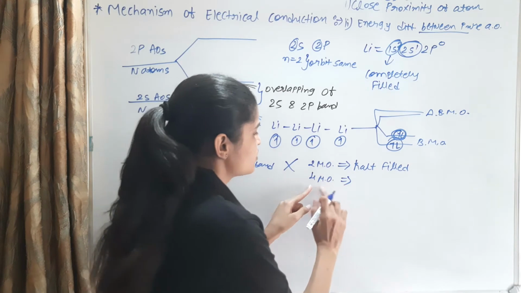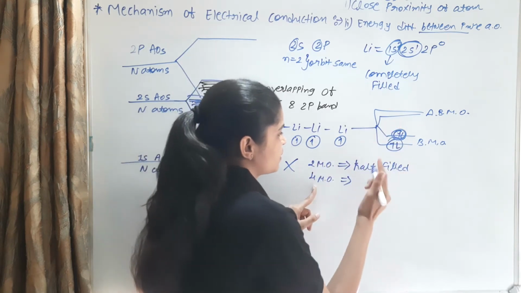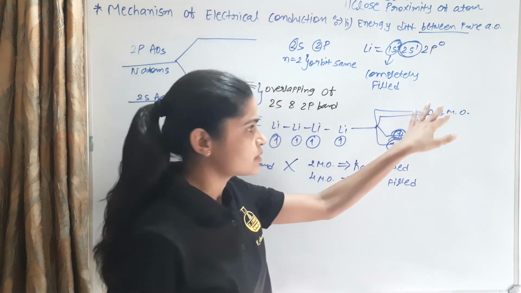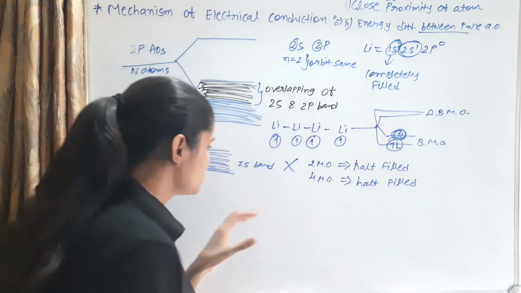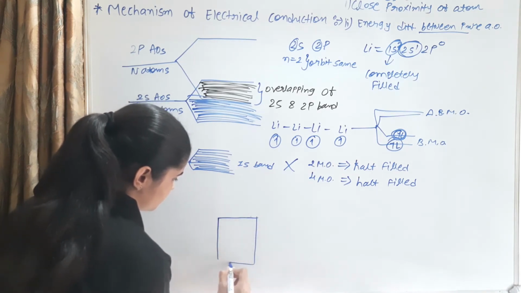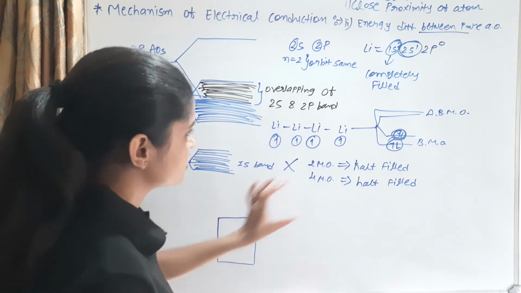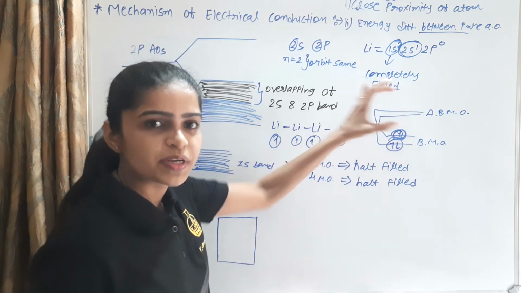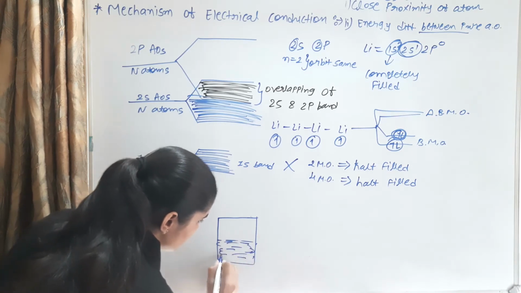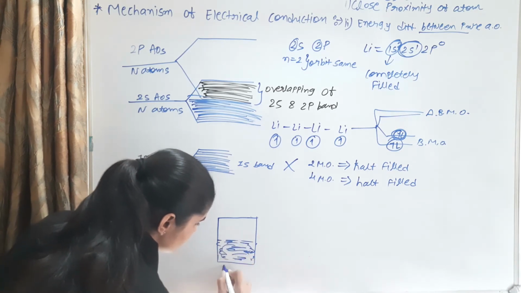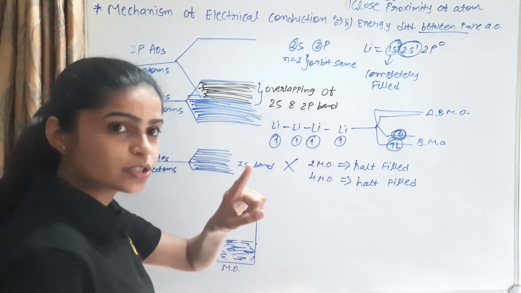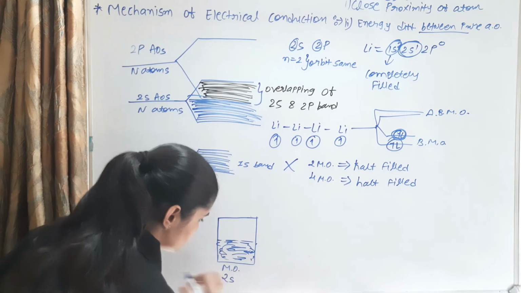In this manner, of the 4 molecular orbitals, half are filled and half are empty. For example, this is the molecular orbital diagram: half is filled and half is empty.